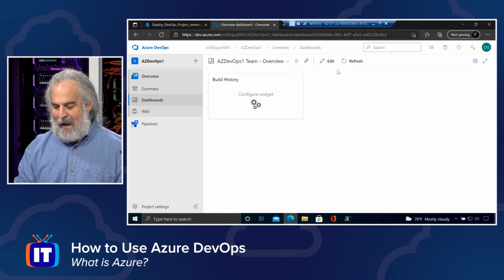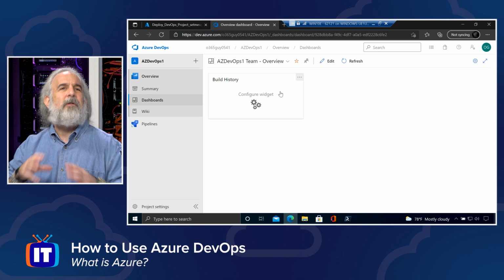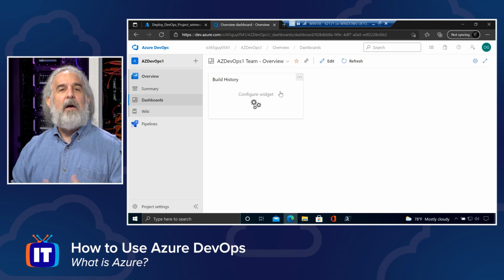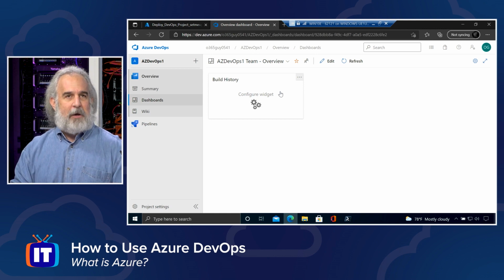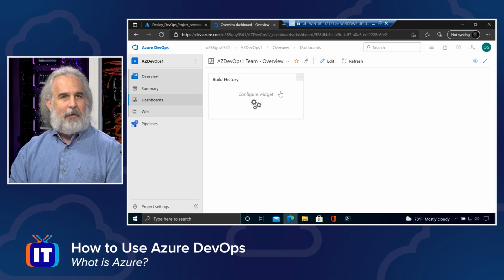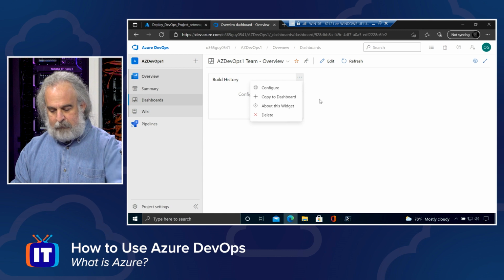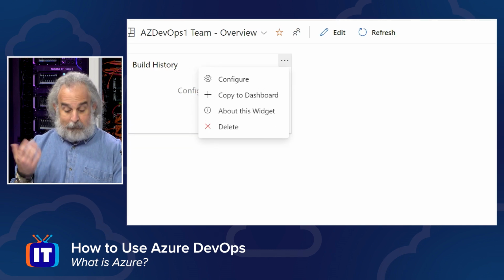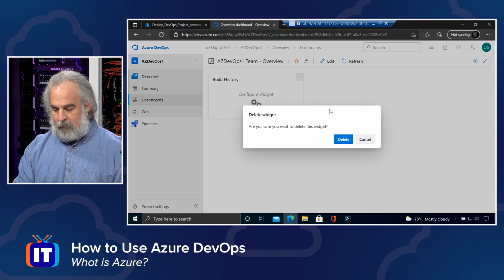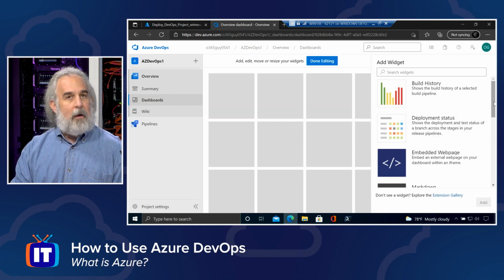it yet, but I can add additional widgets here if I choose to, or edit this existing one, and I can put widgets in, little units of application goodness and functionality that allow us to bubble up information like the status of the builds and the history of them, so everybody on the team that's integrating for this project can track and see what's happening, and I can configure any one of these, add and remove, as you can see, look at information about this, delete it if I don't like this one, and get rid of it, and then perhaps add more widgets from, as you can see, the pick list here.